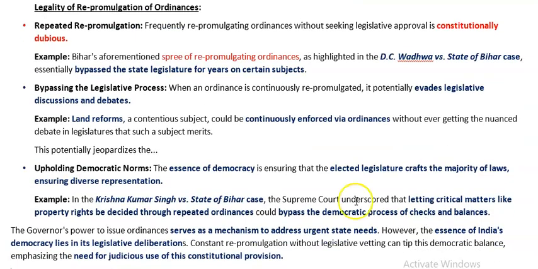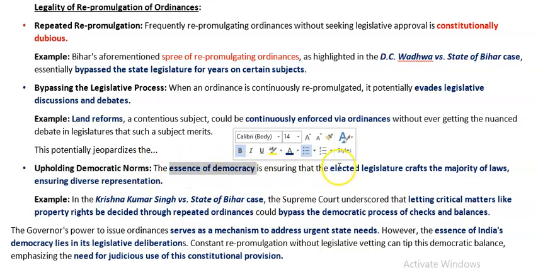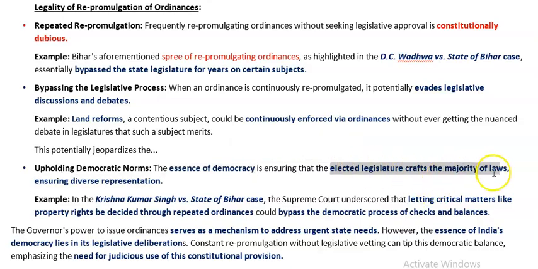Then this particular provision potentially jeopardizes the upholding of democratic norms, because the essence of democracy is based on the notion that the elected legislature will be making the majority of laws, but here who is making? The governor. The elected legislature crafting the majority of laws means they are representing the diverse sections of people. So when they are crafting a law, that will be for the welfare of diverse sections of the population. That is the essence of democracy that is actually being violated here.